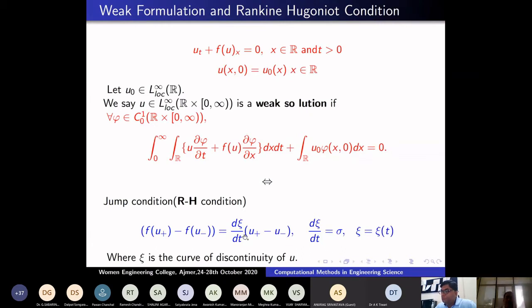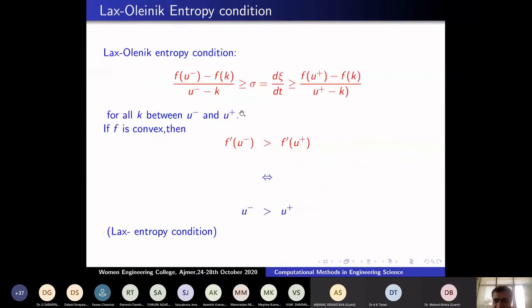Unfortunately, when the solutions are not smooth, there is a question of uniqueness. These weak solutions may not be unique. This is one of the main difficulties we face. So how do we correct it? That is called an entropy condition, the second law of thermodynamics. Clausius introduced the entropy condition, and the admissible weak solutions satisfy it. In other words, if f is a nonlinear convex function, then the left side value should be greater than the right side value. If I draw a graph, where there is a discontinuity, u minus should be greater than u plus.